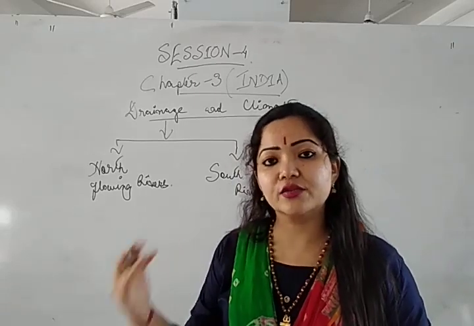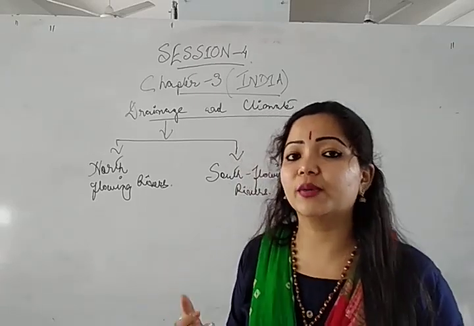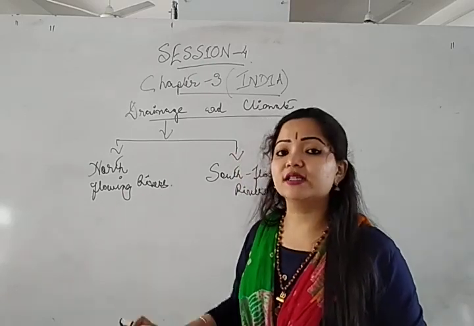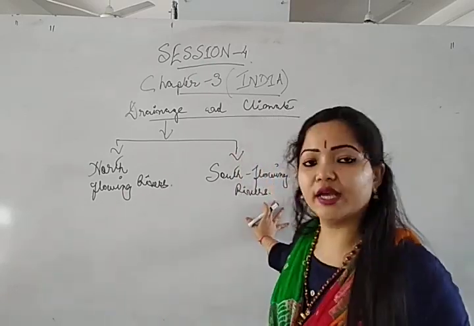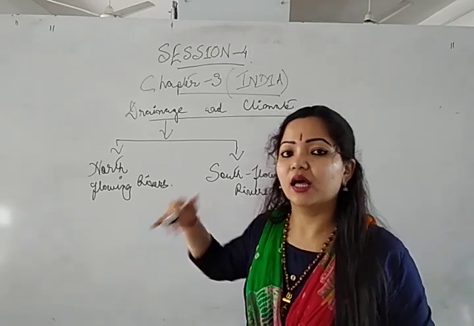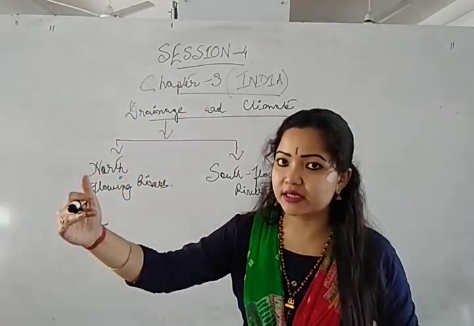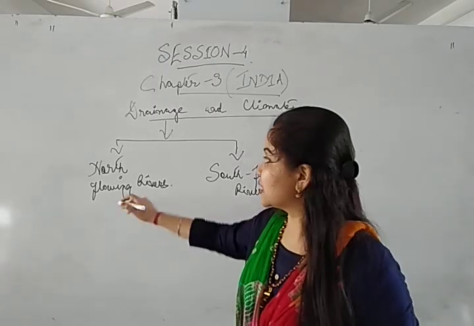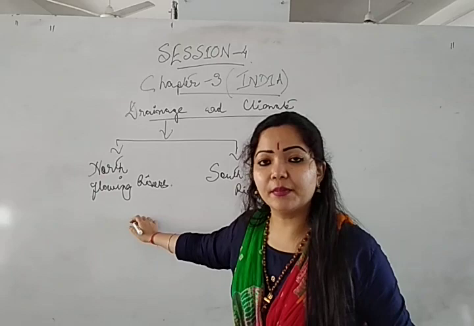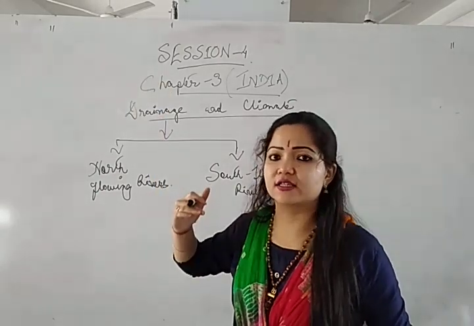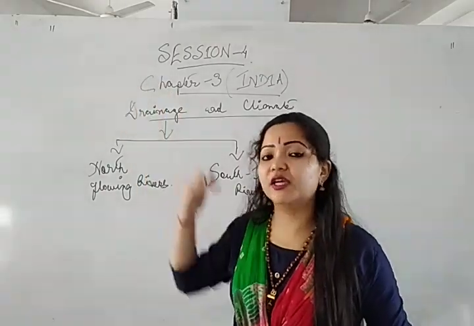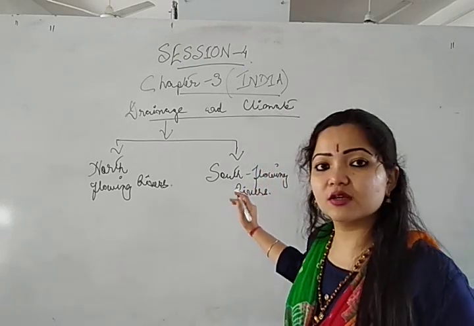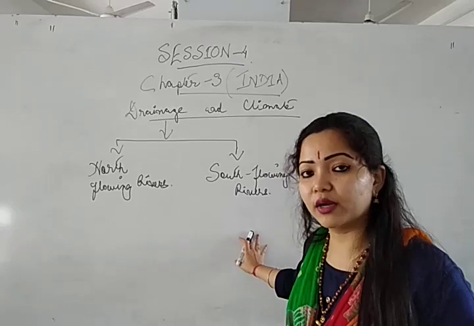Okay, all these three distinct features can often be found only in north flowing rivers, and are quite absent in south flowing rivers. We don't find the younger stage, the middle stage, and the lower or mature stage. Why? Because these north flowing rivers come from a great height, isn't it? From the lofty Himalayan ranges. But the south flowing rivers usually originate from the low lying hills.